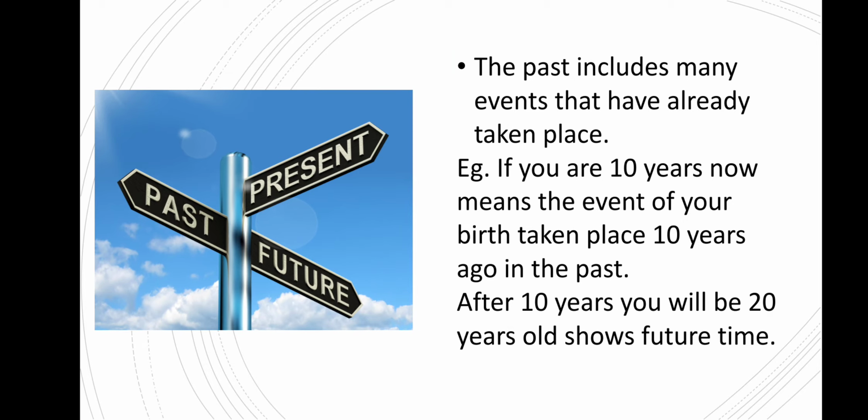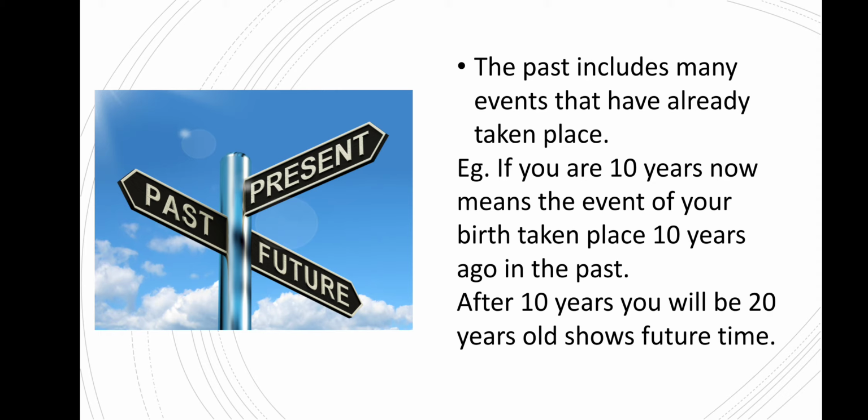Again, let's see the post. You can see the arrow showing the left side of the post. That post is the time post. In the time post, the left arrow goes to the past, the present is straight in the middle, and the future is going to the right side. The past includes many events that have already taken place.